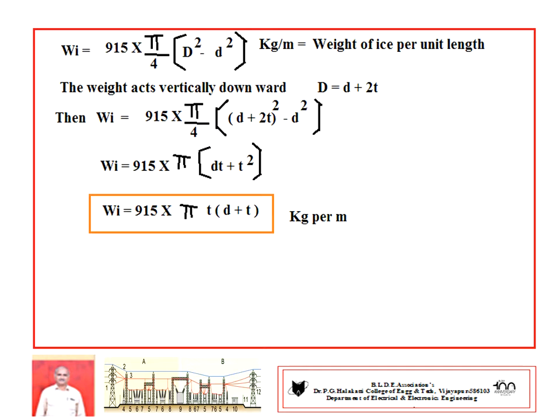Finally, you expand the (a plus b) square, and finally we get 915 into pi into bracket dt plus t square, and t is common, you take it outside. So finally we shall write 915 pi t into (d plus t) kg per meter.